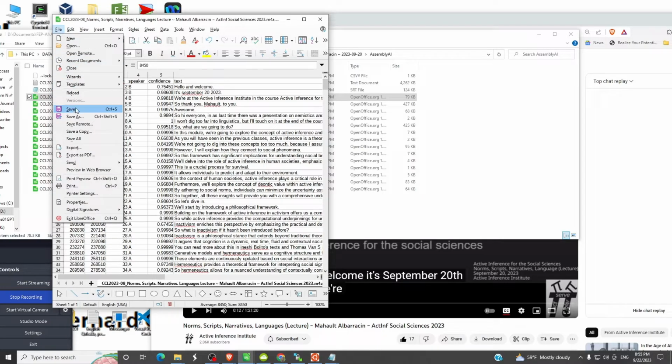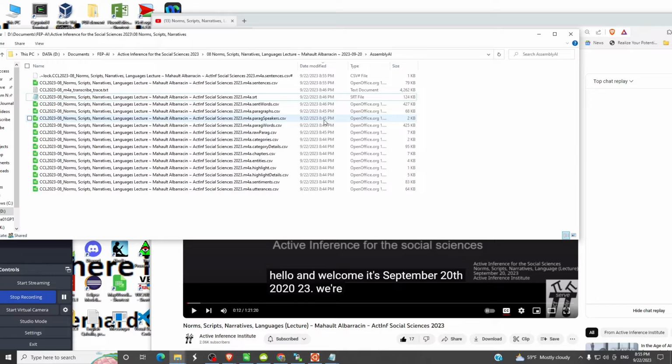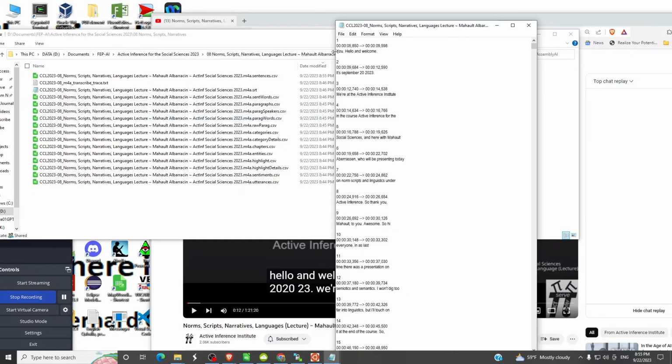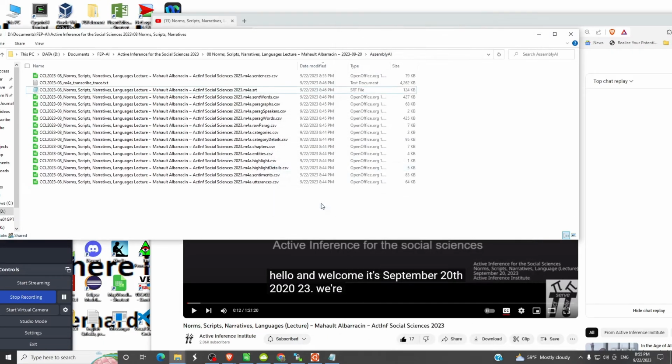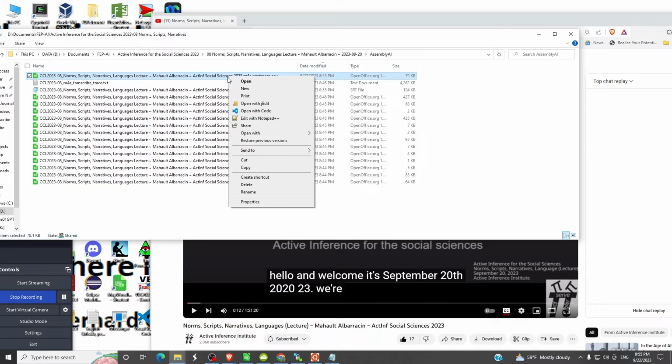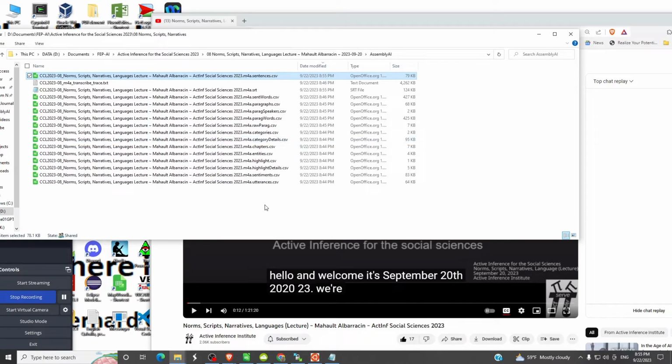we'll just save this and close it. And we might as well just do the same thing. We know that that first word you doesn't correspond to anything real, so we'll just delete the word you and save it. Okay. Now we're going to have to do a little bit of manual adjustment in order to identify the speakers in a good way. We'll go back and reopen the CSV.